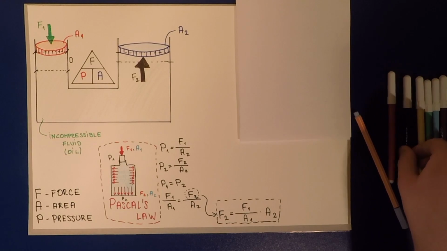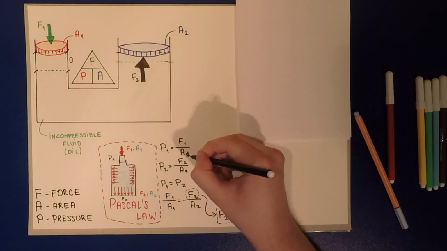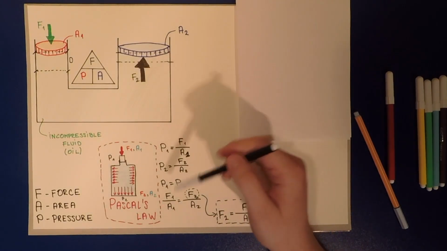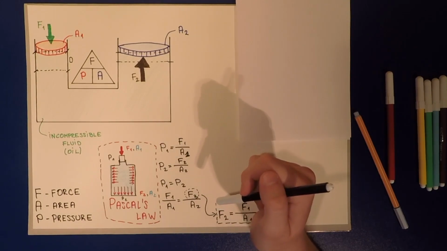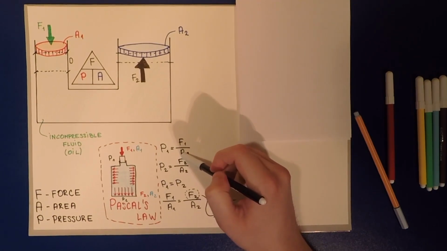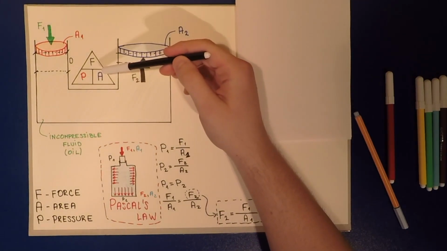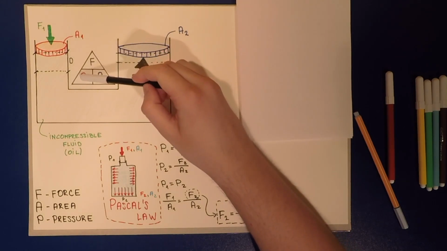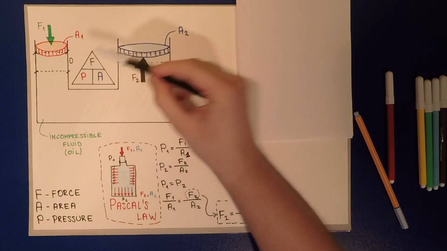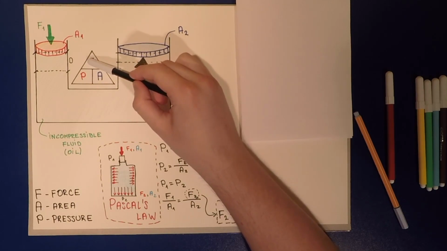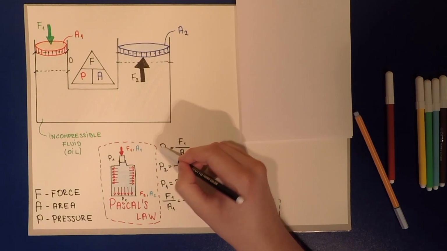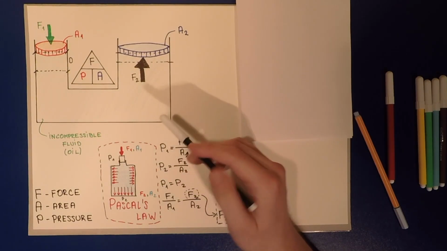So this isn't correct. This should be 1. I'm terribly sorry, this should be 1 here. Before we start, the equation for pressure is force divided by area. I call this the holy triangle. So pressure is equal to force divided by area, or if you want to calculate the force, force is equal to pressure multiplied by area.